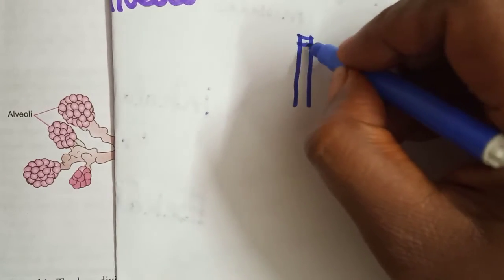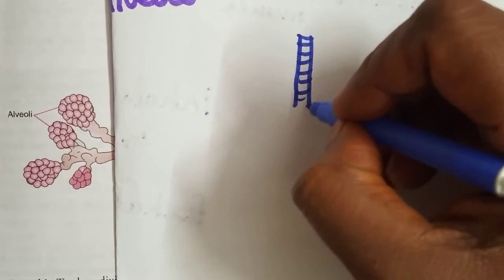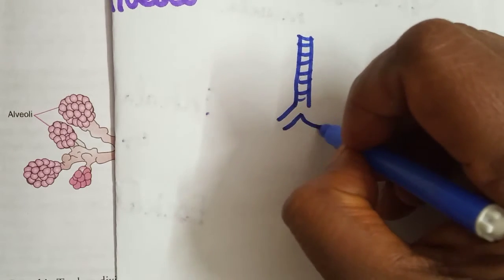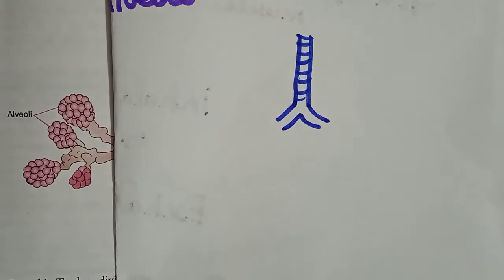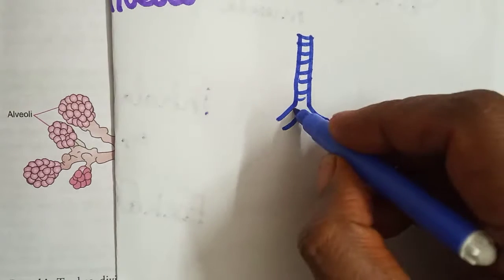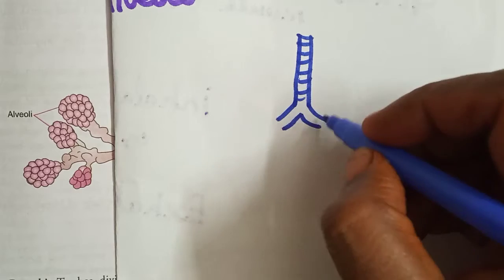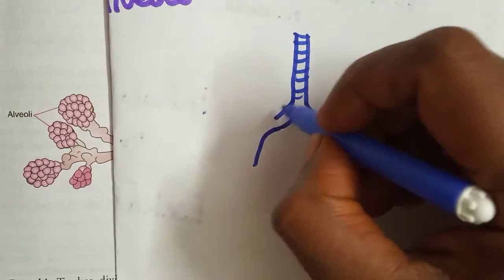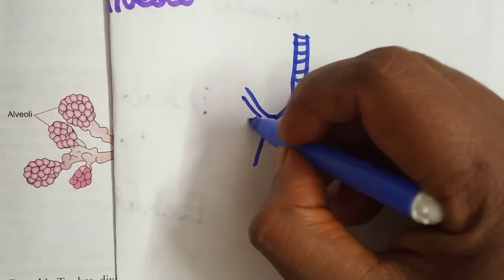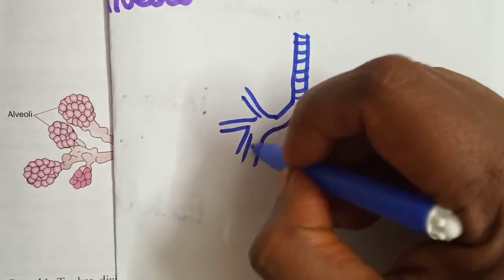See, children, this is the trachea. It is made up of rings of cartilage. What is the use of these rings of cartilage? They prevent the collapse of the trachea in the absence of air. So this is the bronchi. Here it also divides into so many branches.